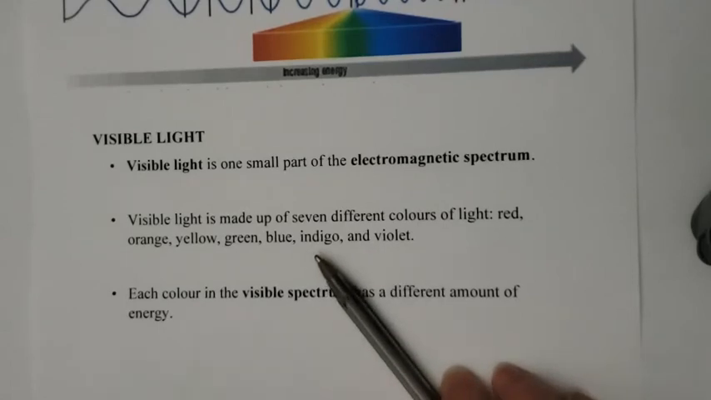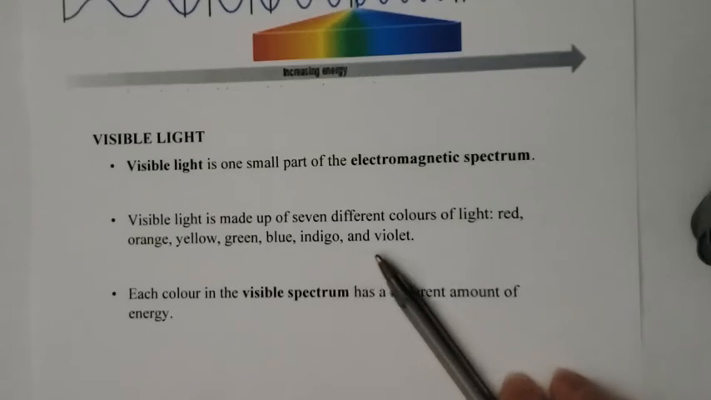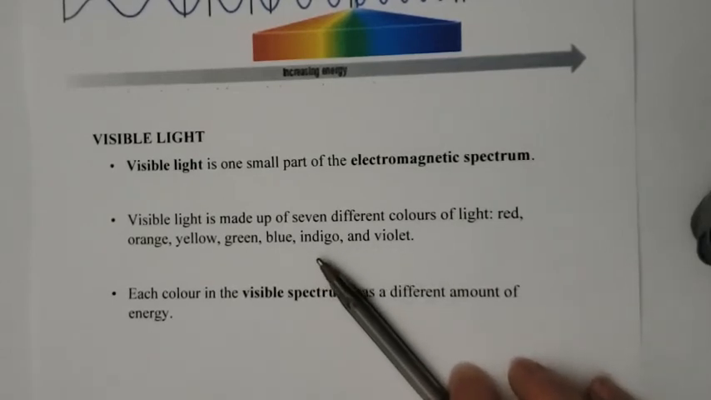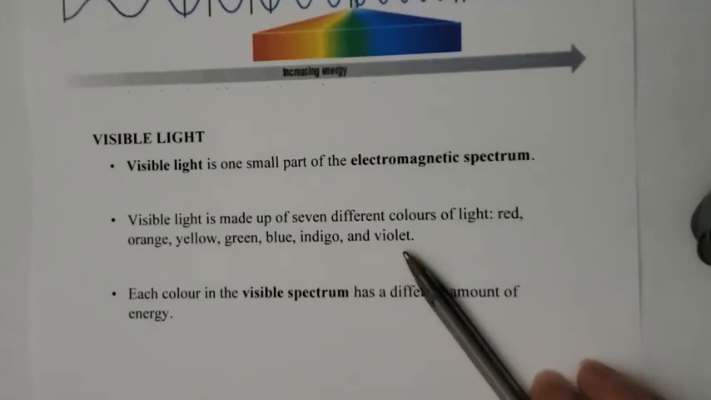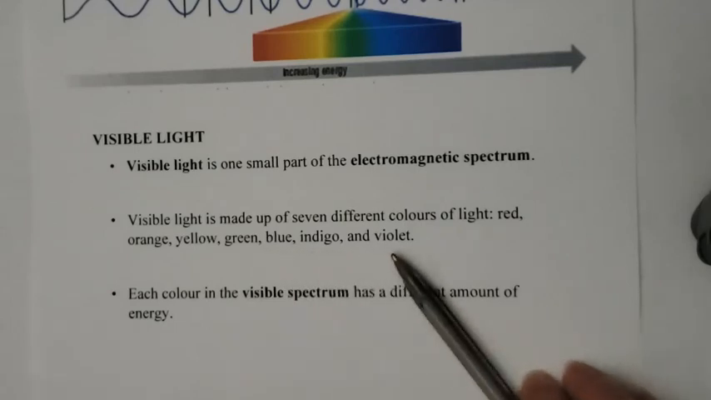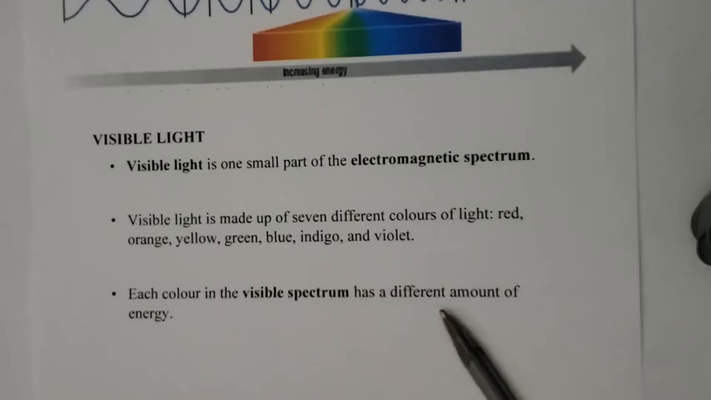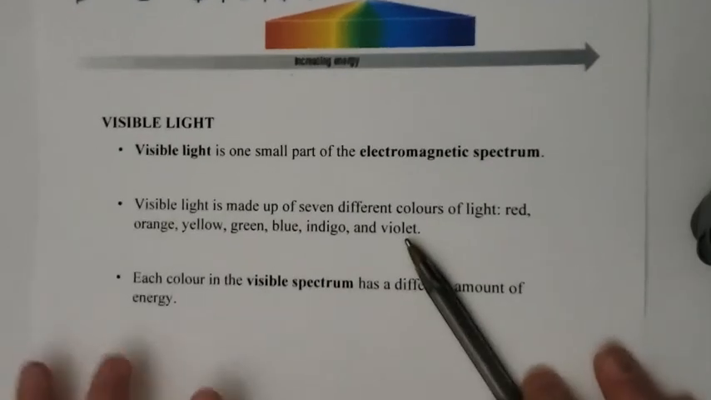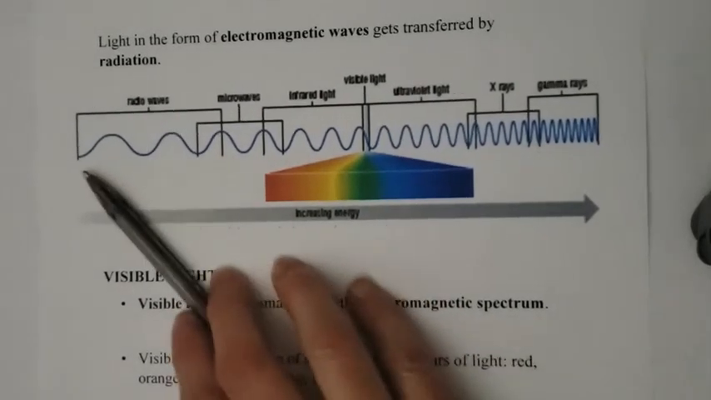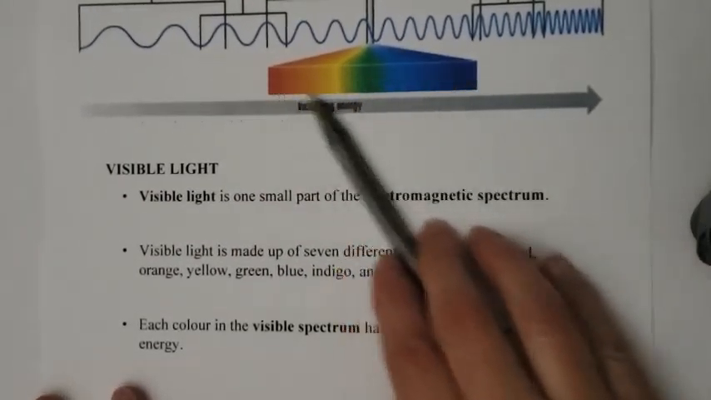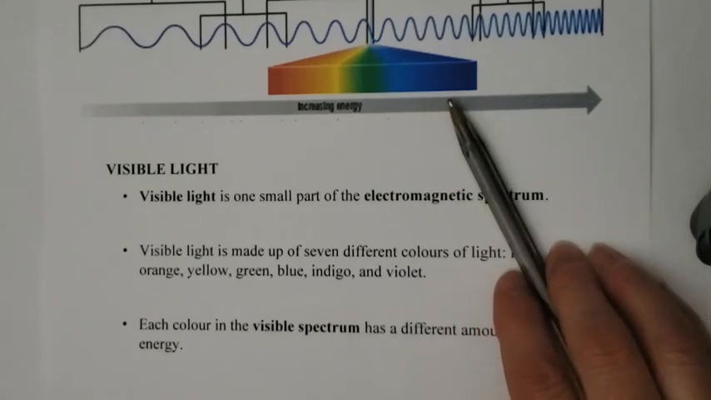Now, when I look at a rainbow, or if I shine light through a prism and it separates all the colors, I find it very difficult to see the difference between indigo and violet. Indigo is kind of a purpley color, and so is violet. So sometimes it's hard to see these colors, but they are actually there. Each color in the visible spectrum has a different amount of energy. So just like different waves have different amounts of energy, even within the visible light, each one has a different amount of energy.